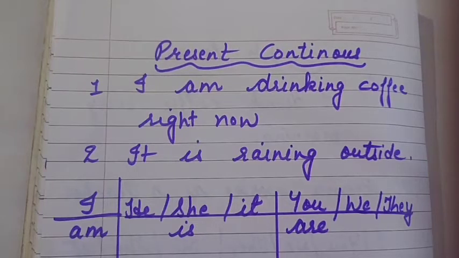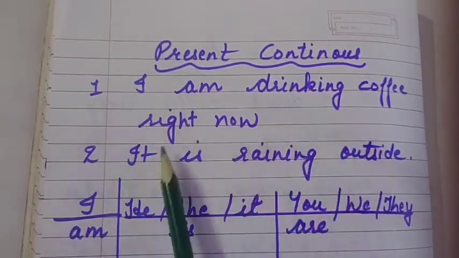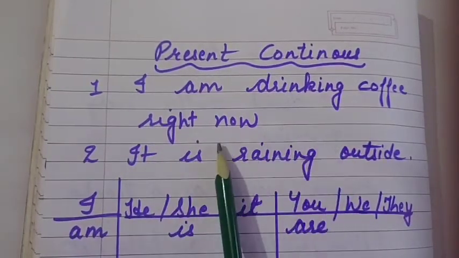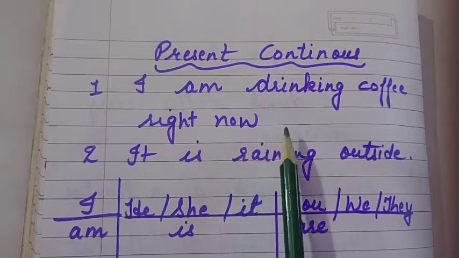And if we talk about another example, it is raining outside. So what is happening right at this moment? This is like the first example I gave you: I'm drinking coffee right now. Now children, it's not about a coffee drinking habit.